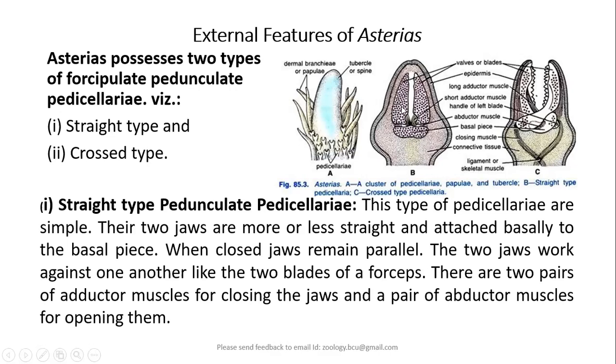When closed, the jaws remain parallel to each other, and the two jaws work against one another like the two blades of a forceps. There are two pairs of adductor muscles for closing the jaws and a pair of abductor muscles for opening them.